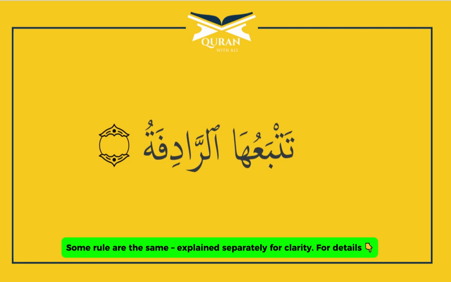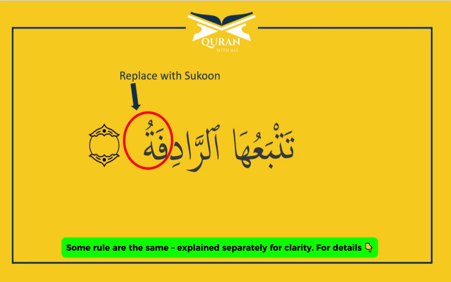Now what if there is ta at the end? This is a different case. In this, the ta will be converted into Sukūn, and then this is not ta, this is converted to ha. So it will be تتبعها الرادفة. First, the fatha or dhamma or kasra will be converted to Sukūn, and then the ta in this shape will be converted to ha.